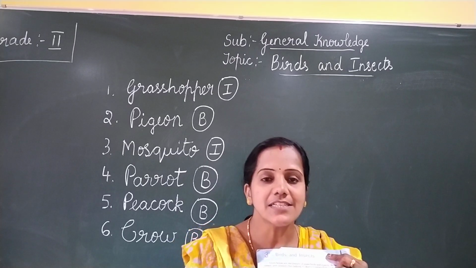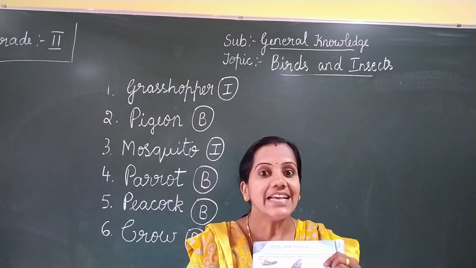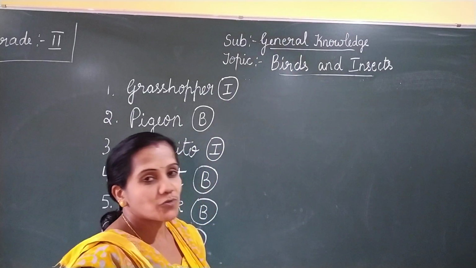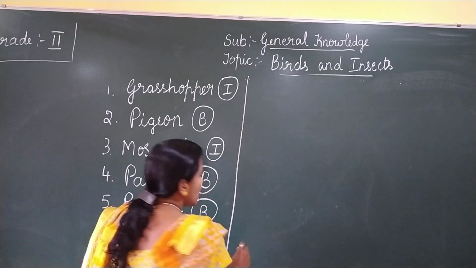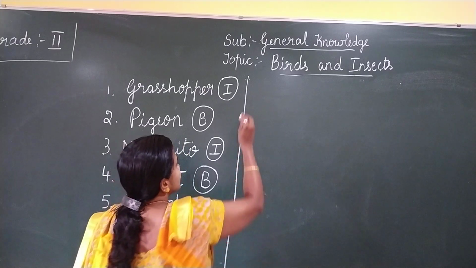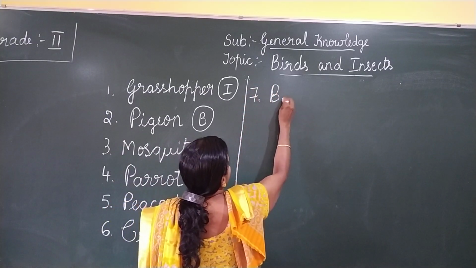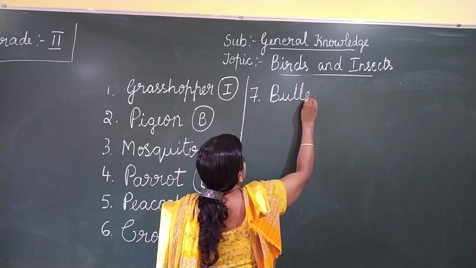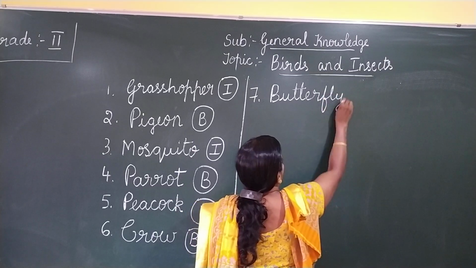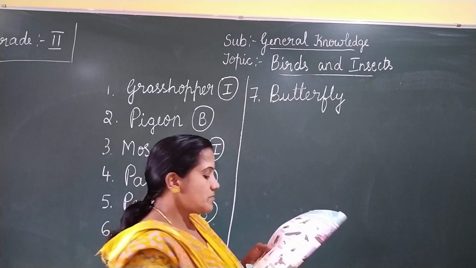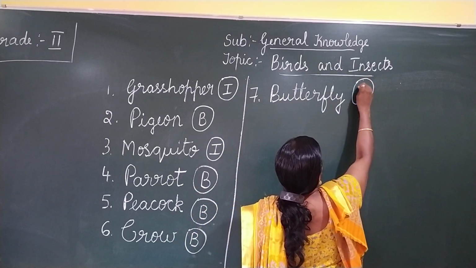So next we'll move on to the seventh question. What is this? It is a butterfly. So it is a colorful insect. Is it? So butterfly is very beautiful. Is it, children? So you all have seen the butterfly? Yes. So write the seventh answer. Butterfly. B-U-T-T-E-R-F-L-Y. Butterfly. So butterfly is an insect. Okay.